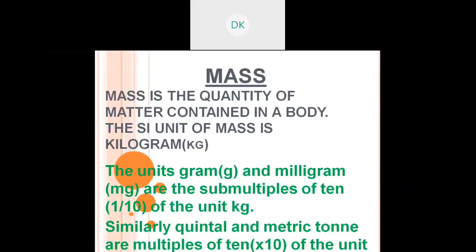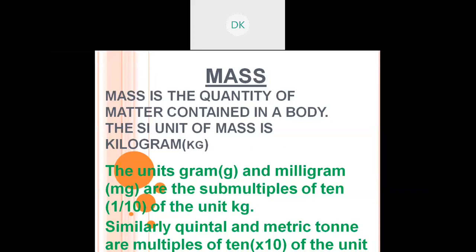Next is the second fundamental quantity. This is the most important one. Mass. Mass is the quantity of matter contained in your body. Okay, for example, take your bag.